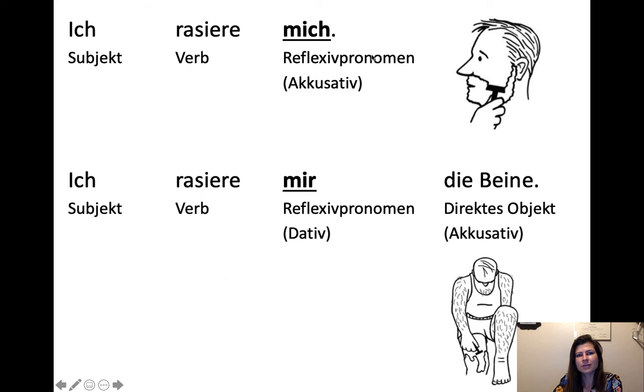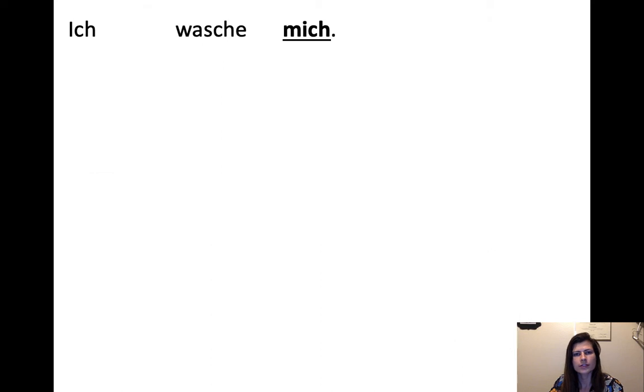So as long as you're not mentioning any other direct object, you want your reflexive pronoun in the accusative. But as soon as you add something else that is receiving the action, that's the new direct object. And so basically you have this new direct object and it demotes the reflexive pronoun into the dative. It gets bumped into the dative. It can't be the accusative anymore. Accusative is occupied.